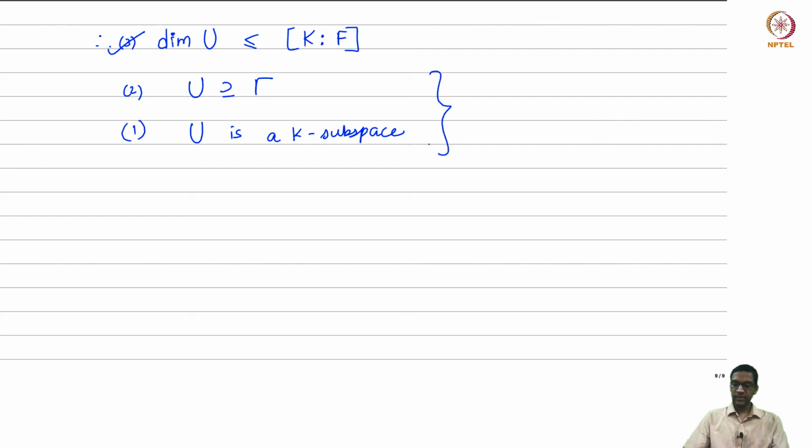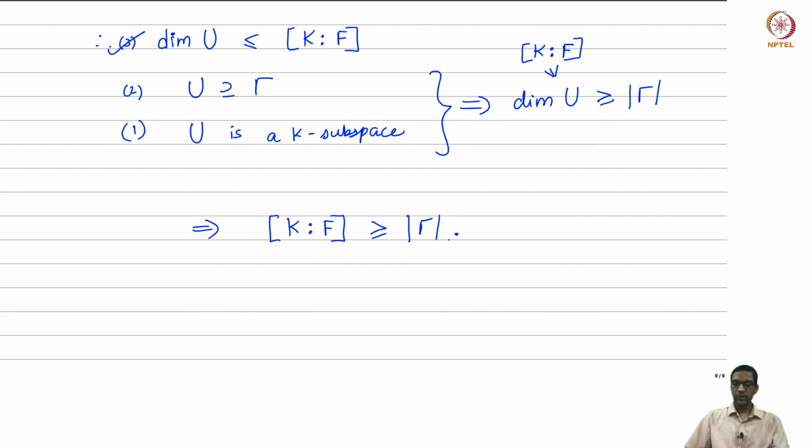Between these two we conclude that the dimension of this space U, whatever it is, must be at least the cardinality of gamma. And the first condition says that the dimension of U is further bounded above by [K:F]. So finally that proves exactly what we set out to prove: the degree of the extension is always greater than or equal to the cardinality of gamma.